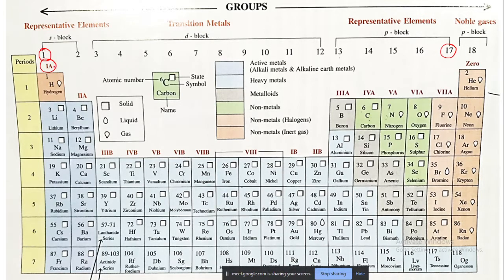Okay. Which is the least reactive? You can always guess, right? You know very well. Which group is the most unreactive, most stable group? Group 18. Noble gases. Noble means inert. These are the least reactive.